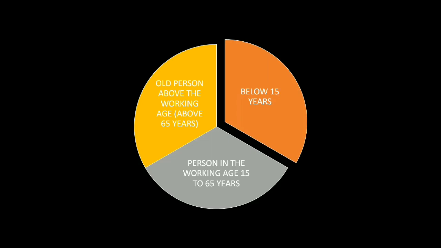The first group will be those people who fall at 15 years and below, that is from 0 to 15. Number 2 is persons in the working age, from 15 to 65 years, who come under the second group. And the last is 65 and above, who are old and matured, and come under this group.